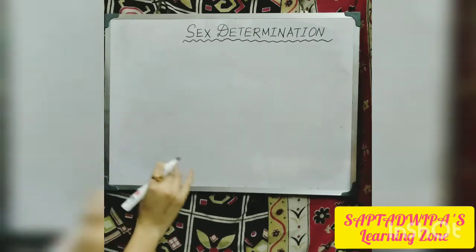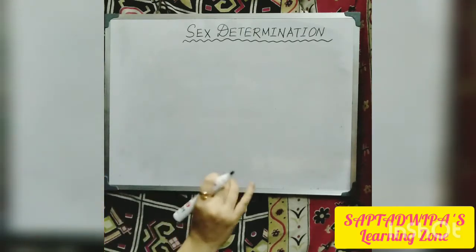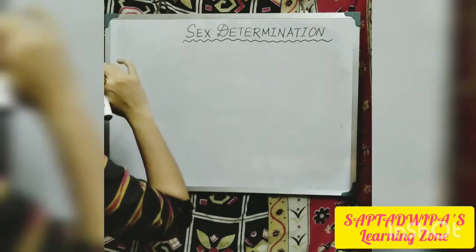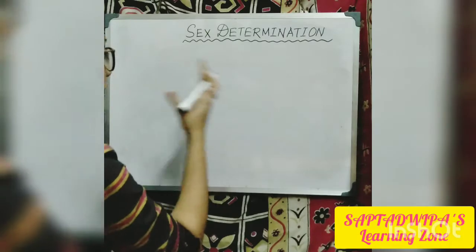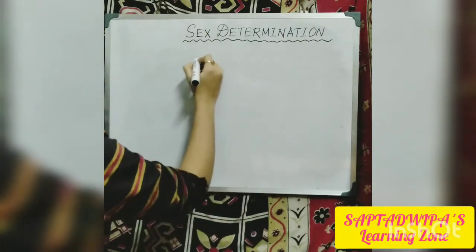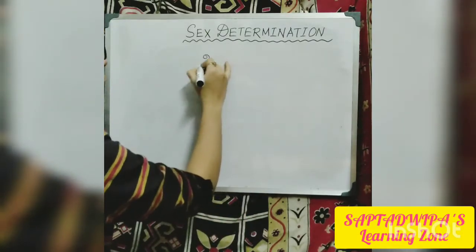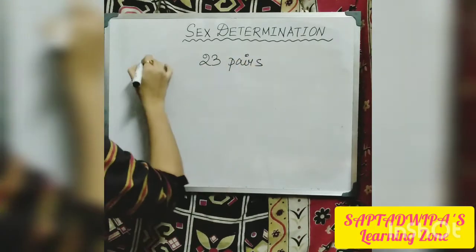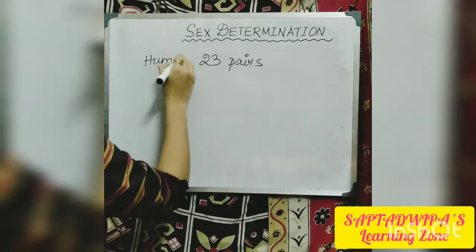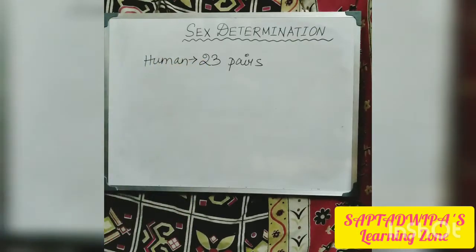For knowing that, first we should know how many chromosomes are present in male and female. In case of human beings, the number of chromosomes is 23 pairs.